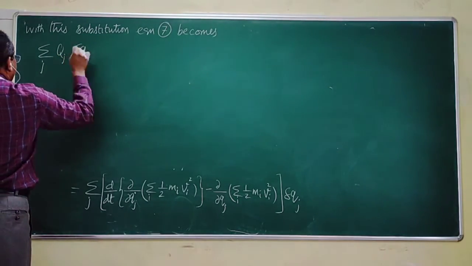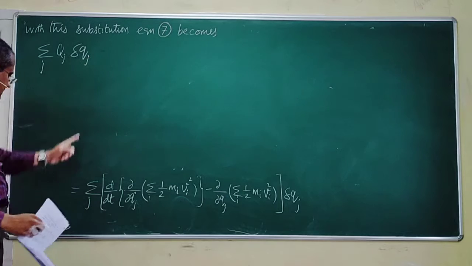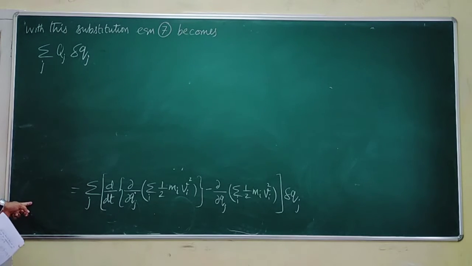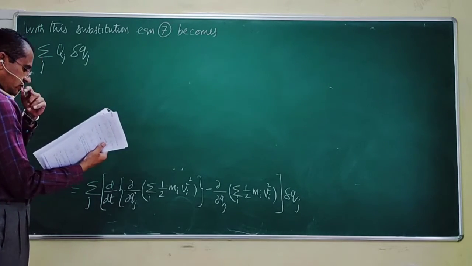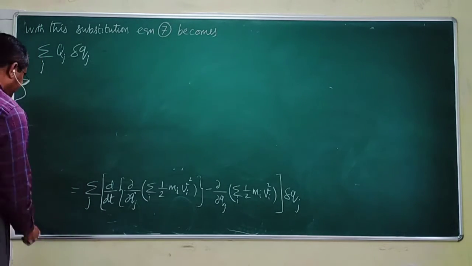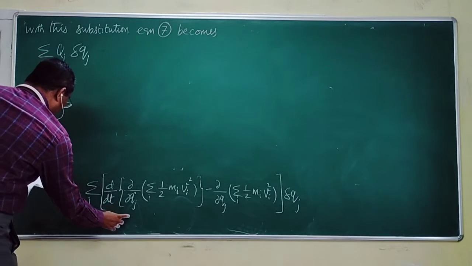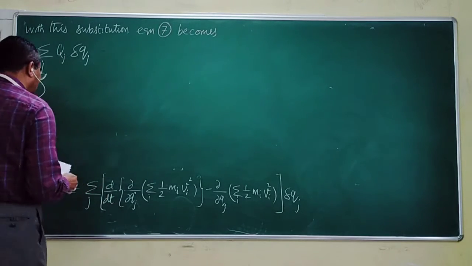Minus sigma i p dot i dou ri by dou qj into del qj. In that place I will substitute this. What happens?